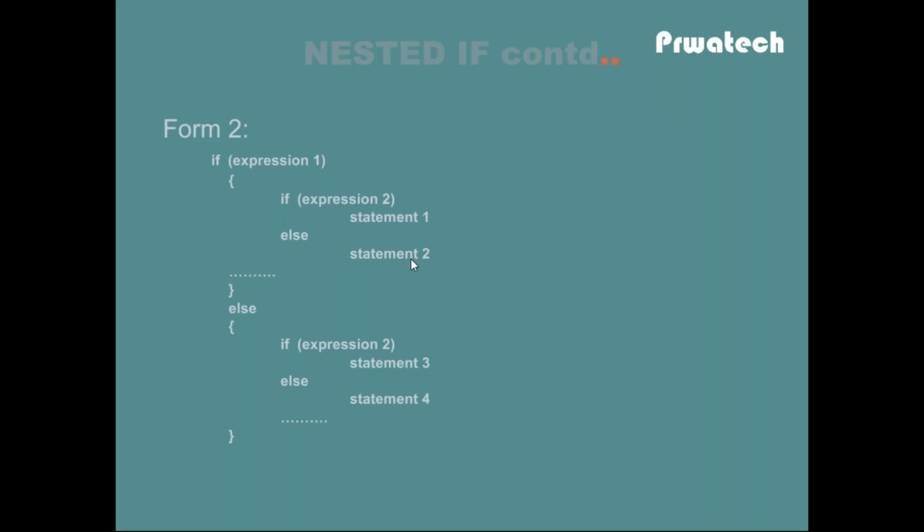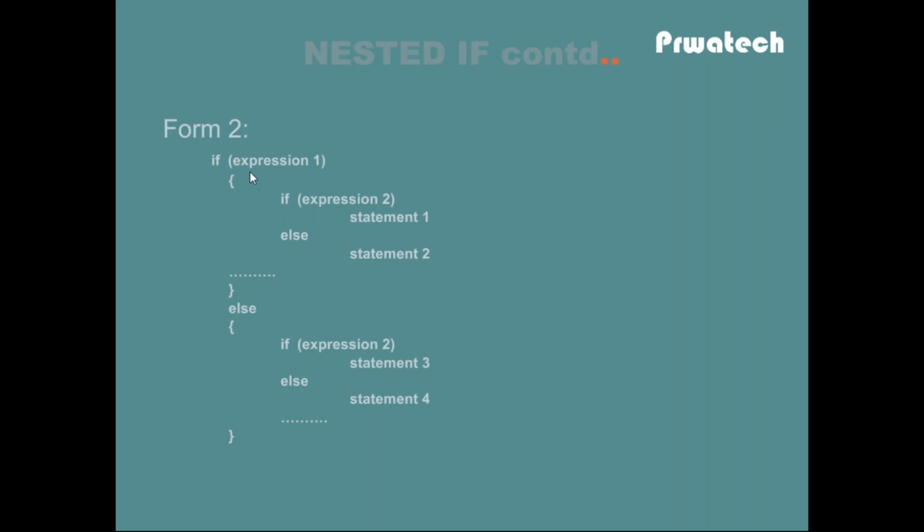Otherwise, statement 2 will be executed. Suppose expression 1 is false, then the cursor comes to the else block. Then again check expression 2. If expression 2 is true, then statement 3 will be executed. Otherwise, statement 4 will be executed.